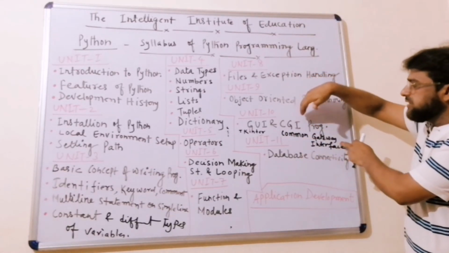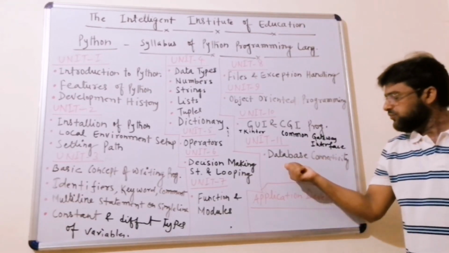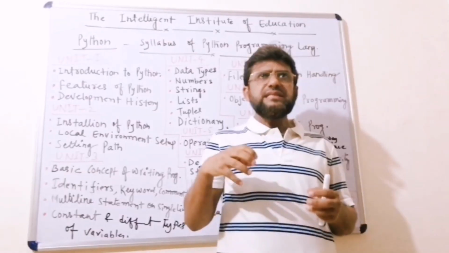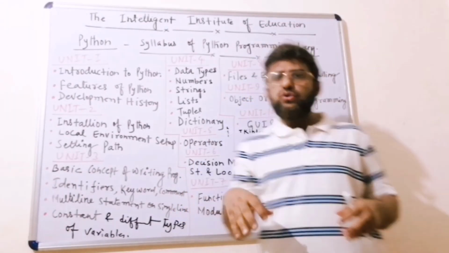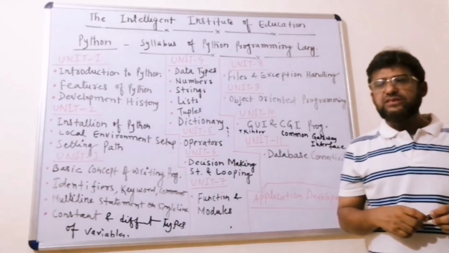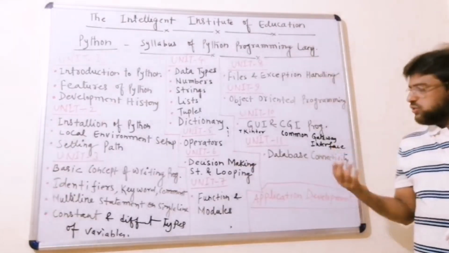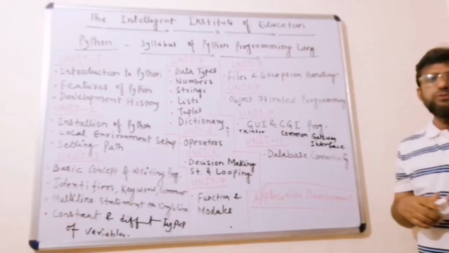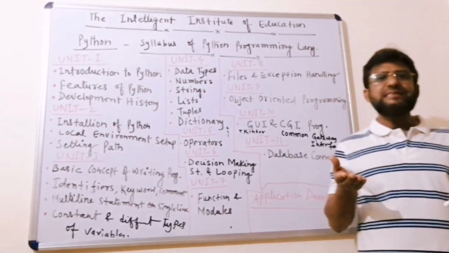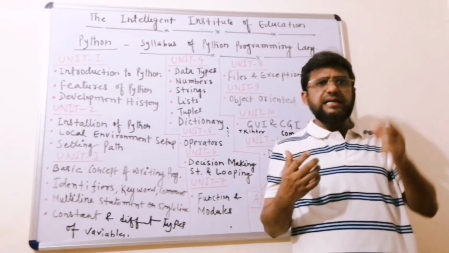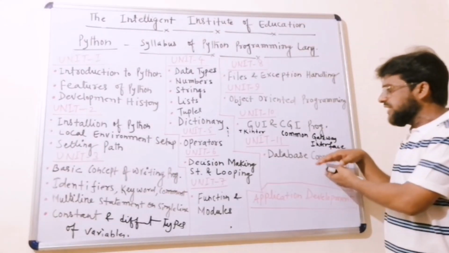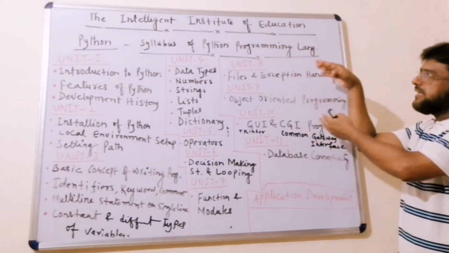After completing this website development, finally we will move to database connectivity. A database is required when we want to store data permanently. There are many databases, and we will see MySQL. When MySQL connects to Python, we will see how to create a table, insert, delete, alter and update, and even commit and rollback. All the functions of the database we will implement in Python.